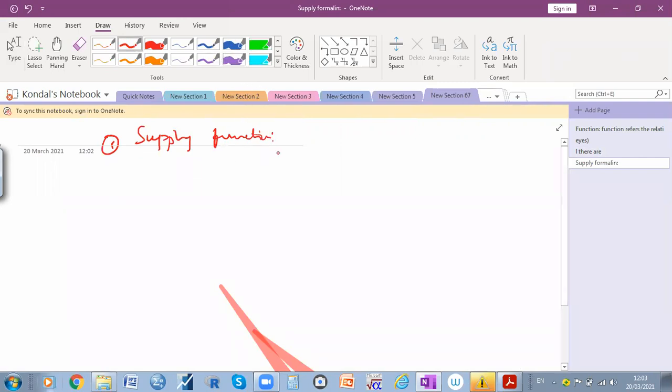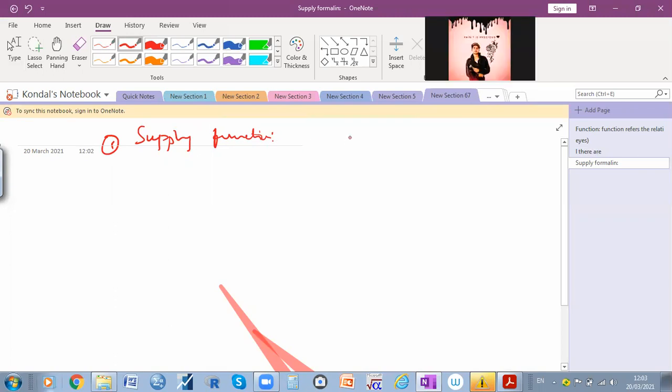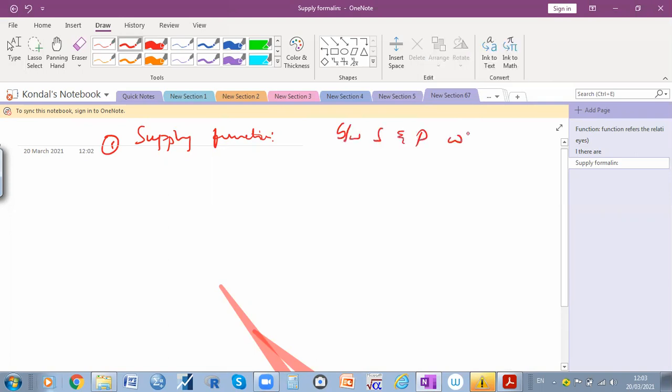Supply function refers to the relationship between supply and price when other things are remaining constant. Am I right or wrong? Yes, sir. So the supply function refers to the relationship between supply and price when other things are remaining constant, right?